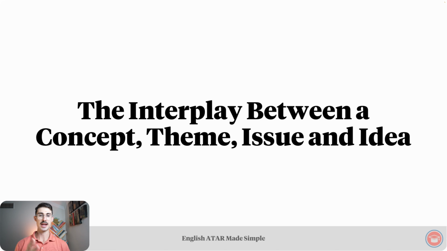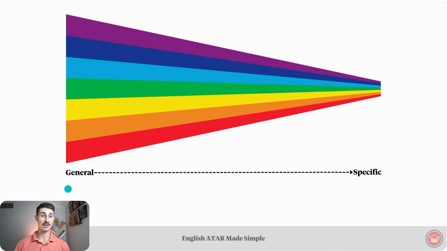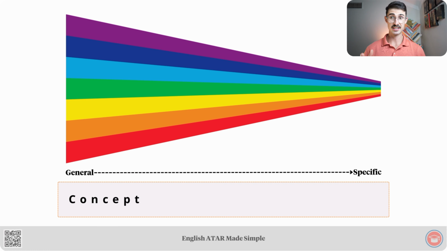Before we have a look at what each of these topics mean individually, I'd like to highlight how they relate to one another at the outset. The easiest way to do this is to think of a spectrum. On the left-hand side of the spectrum is general, and on the right-hand side of the spectrum is specific. This is how each topic that we're looking at in this lesson fits on the spectrum. We have concept over on the left-hand side, it's general, then getting slightly more specific is theme. Getting more specific still is issue, and the most specific is idea. To summarize, a concept is the most general unit of meaning.